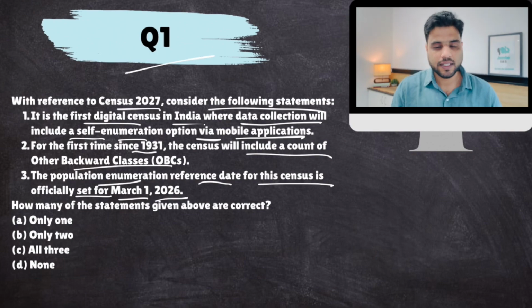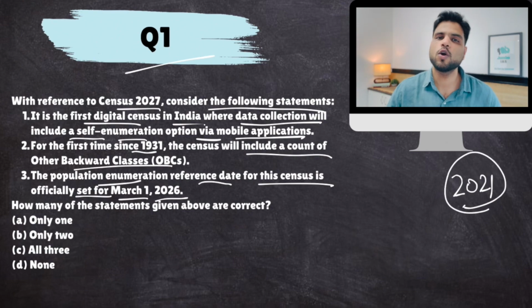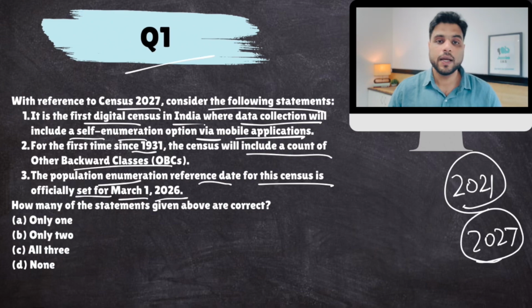Now, yes, the census would have been conducted in 2021, but we were undergoing COVID, so it took a lot of time. Now, the 2021 census, which would have been conducted in that year, would be conducted in 2027. But there are certain changes. Number one, it is the first digital census in India. First statement is absolutely correct.